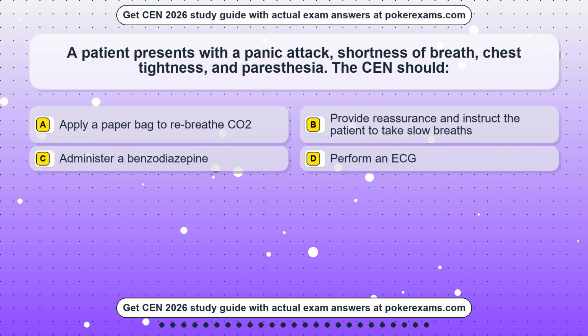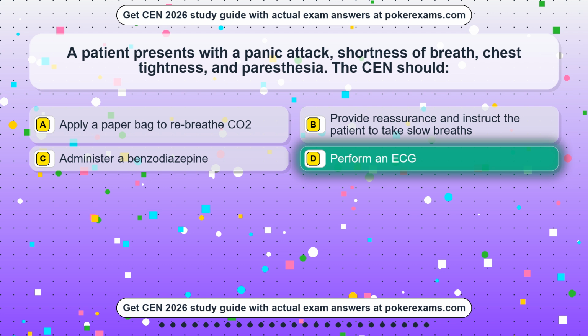Question 19. A patient presents with a panic attack, shortness of breath, chest tightness, and paresthesia. The CEN should: Option A: apply a paper bag to rebreathe CO2. Option B: provide reassurance and instruct the patient to take slow breaths. Option C: administer a benzodiazepine. Option D: perform an ECG.